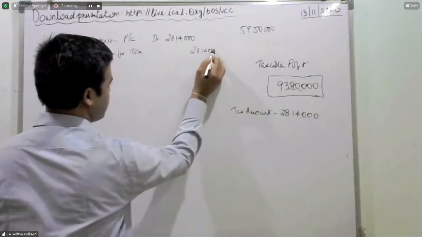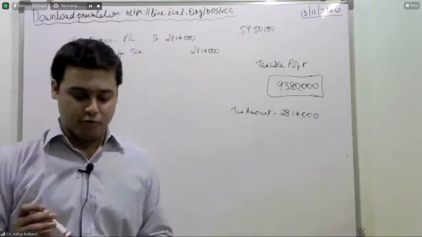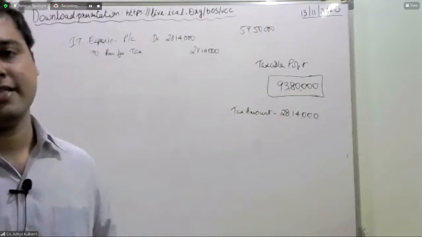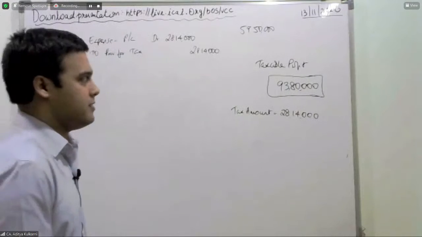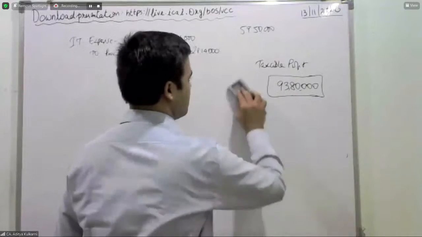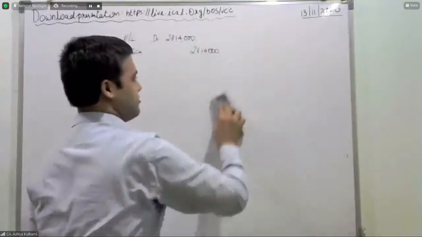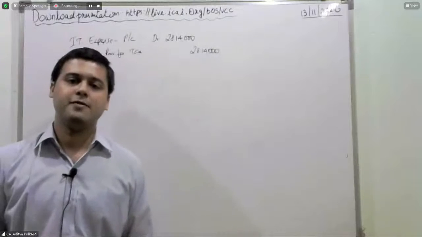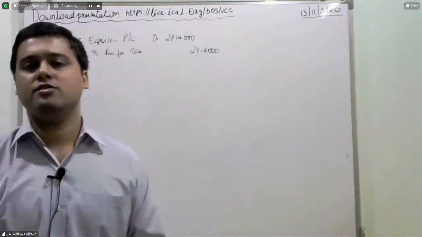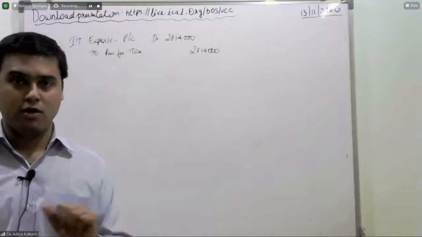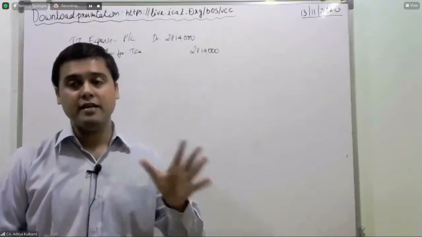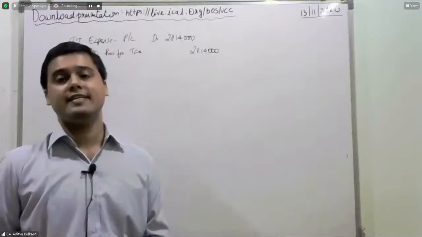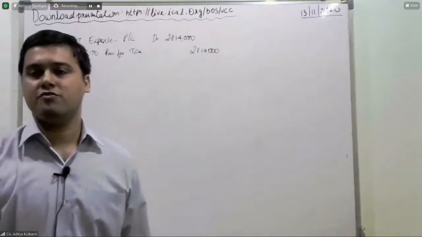28 lakhs 14,000. Sir, why do we take a provision for tax and not a tax liability? Number one, this is a self-assessed tax. Okay, in India, we always do a self-assessment. That is also common for others. So therefore, when we do a self-assessment, sometimes the government picks your case for scrutiny. That time there may be some additions or deletions. So until the time the scrutiny is over, or until the time limit for selecting your case for scrutiny is over, normally we park it in provision for tax.